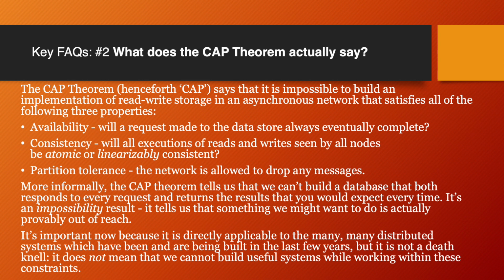More informally, the CAP theorem tells us that we can't build a database or storage that both responds to every request and returns the results that you would expect every time. It's an impossibility result. It tells us that something we might want to do is actually provably out of reach. It's important now because it is directly applicable to the many, many distributed systems which have been and are being built in the last few years. But it is not a death knell. It does not mean that we cannot build useful systems while working within these constraints.